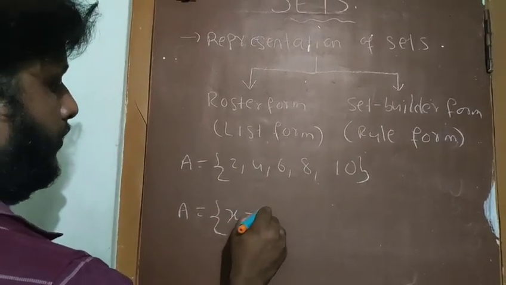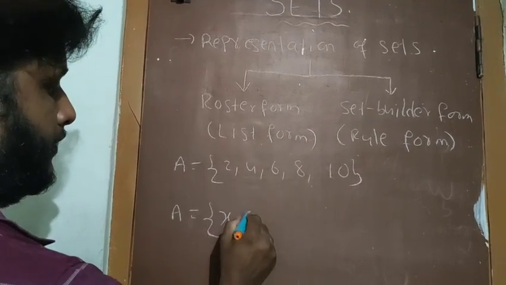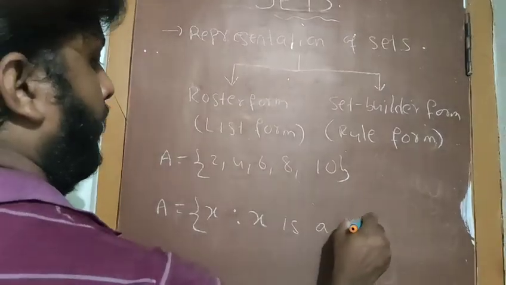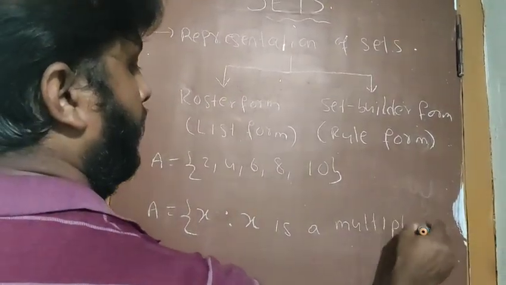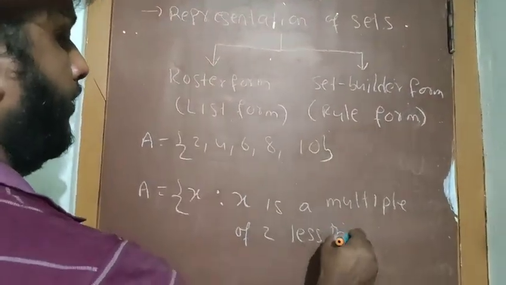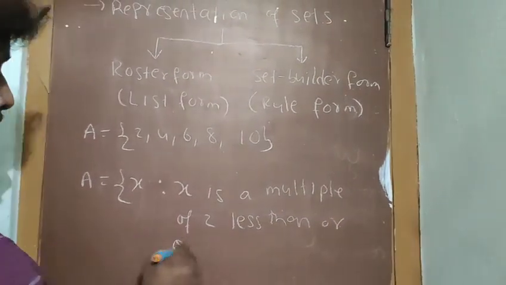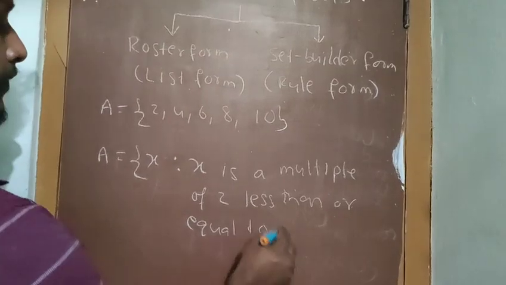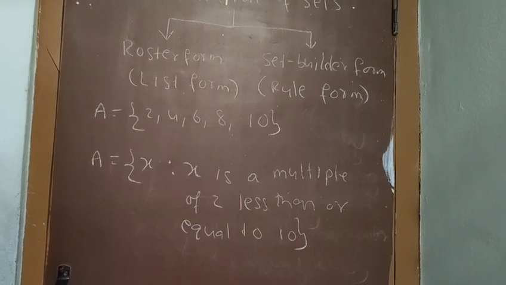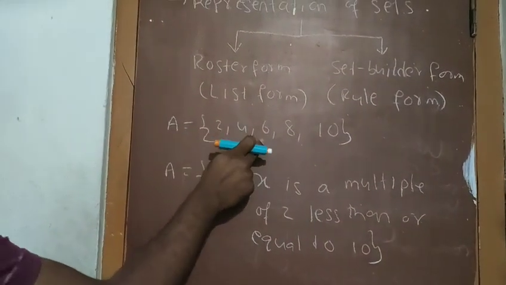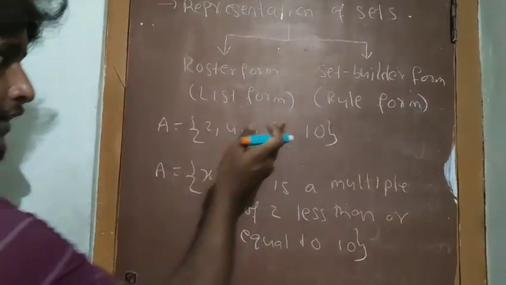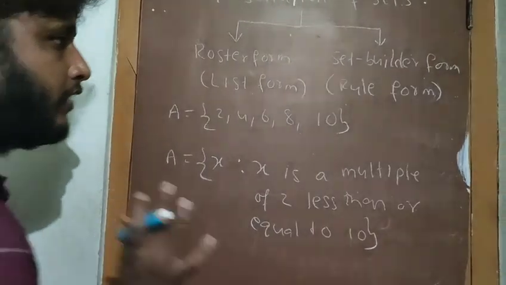A equals x such that x is a multiple of 2 less than or equal to 10. Multiples of 2 are 2, 4, 6, 8, 10. Since equal to is there, you have to take 10 also. This is very important for 1 or 2 marks questions.